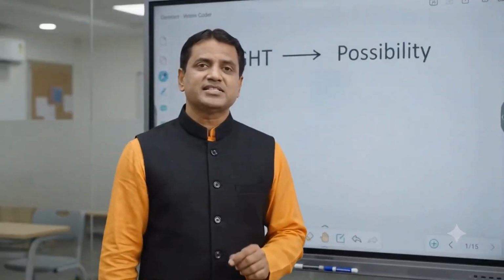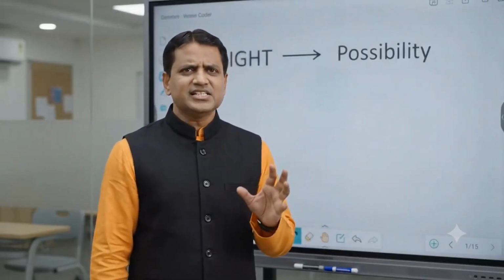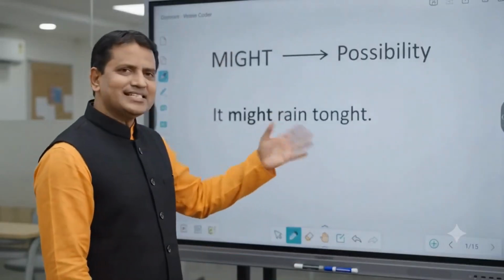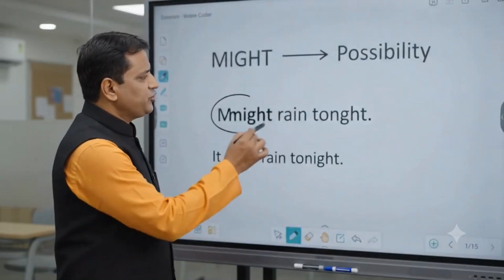Finally, might expresses possibility. It suggests something is possible but less certain. For example, it might rain tonight.